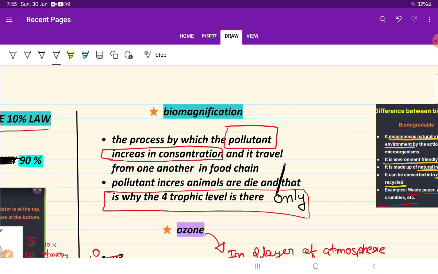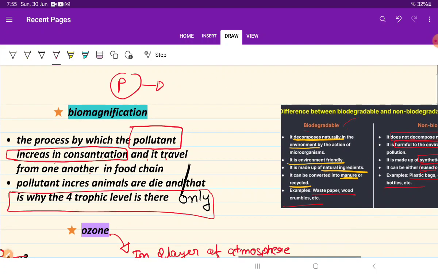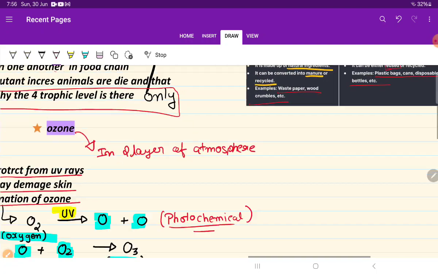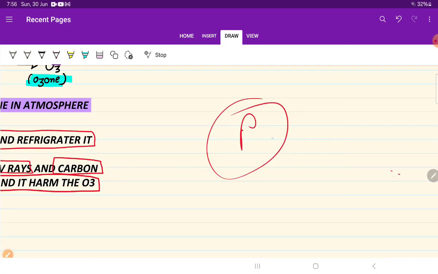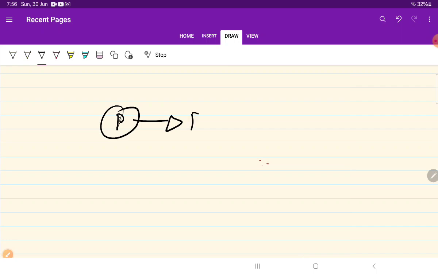Let's see the definition. The process by which a pollutant increases in concentration as it travels from one organism to another is called biomagnification. That means this is a plant, this is the deer, and this is the lion.